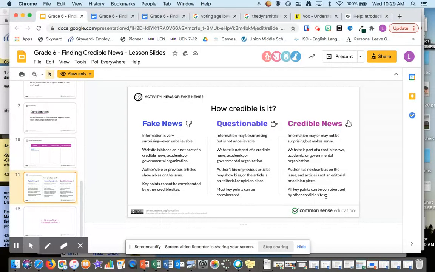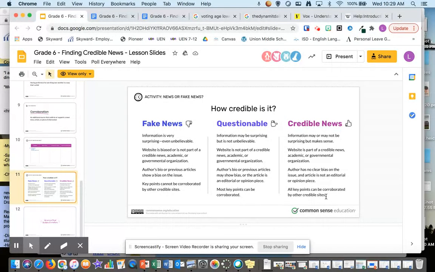Now, the main article we linked for you guys is from history.com. That is a very credible source. That is the top site and organization for giving you the correct history on different topics. So if you go to find other information on Google to expand your knowledge, make sure it's credible. Think about if you shared fake news without checking it, you're now liable. Now you're spreading that fake news around without checking it, and that doesn't help the situation. You want to stop it. You want to make sure you have correct information out there.